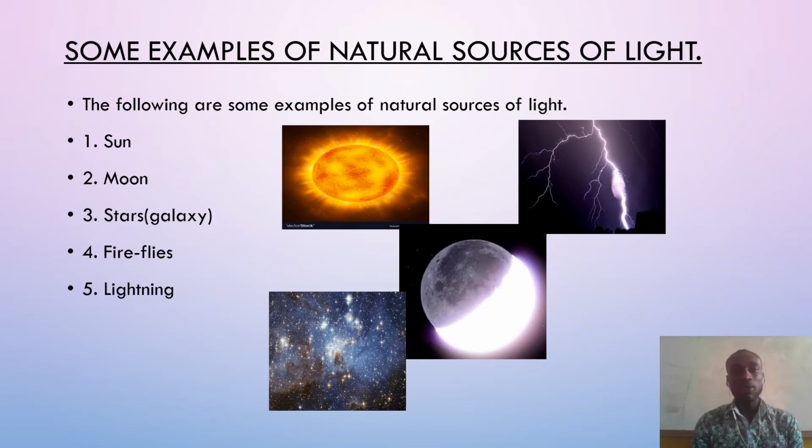You realize that all these things were created by God, and with these things they produce what? Light. So the sun gives out light, the moon, the stars, the fireflies, and then the lightning. All these give out light, and all these were created by God. So we term them as natural sources of light.